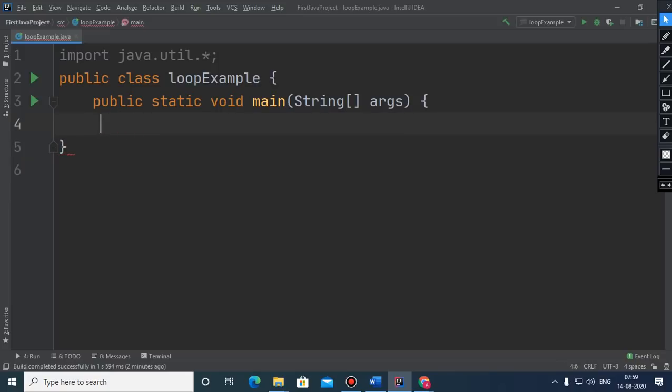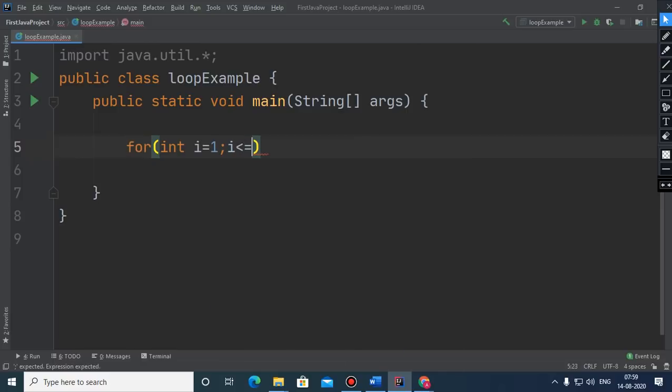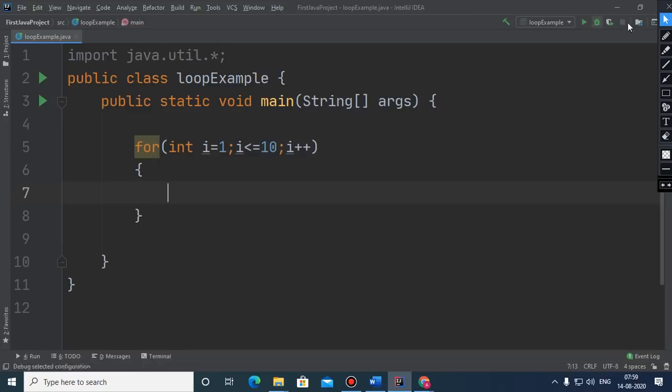Children, for loop is known as entry control loop because here the condition is checked before the control enters the body of the loop. Here it is, this is the for loop, and as I told you earlier there is a control which is flowing from top to bottom, and when control reaches here, after initializing this I by 1, this condition is checked.